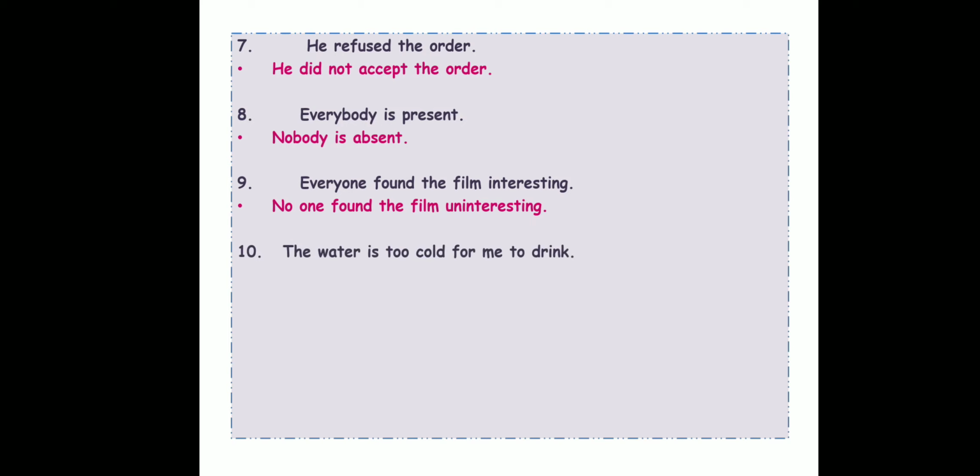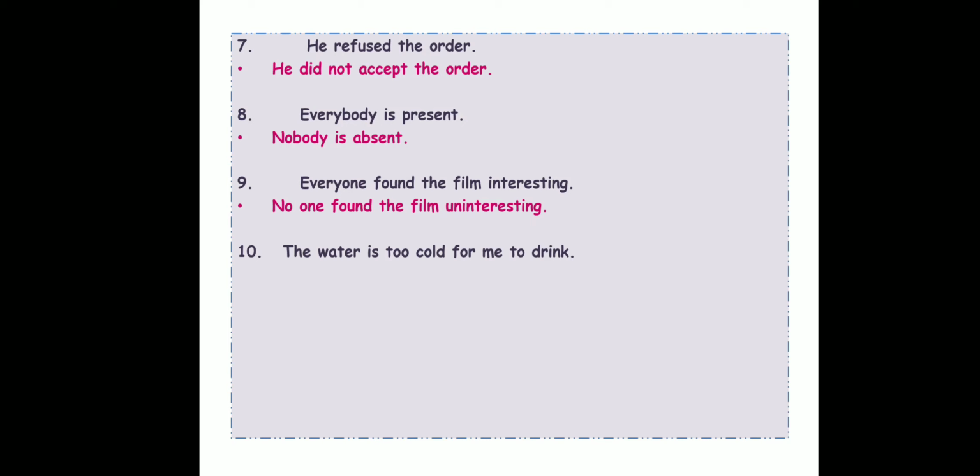The water is too cold for me to drink. Too cold for me to drink means what? That the water is so cold that I cannot drink it. Now this one I had discussed in the rules with you. That too, whenever you have too in the affirmative sentence, it will change to so that in the negative sentence.